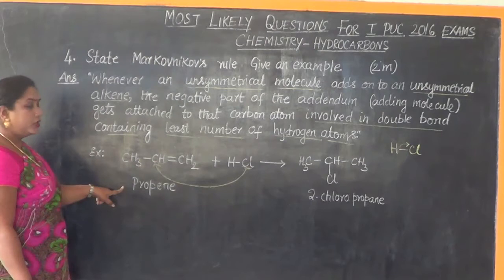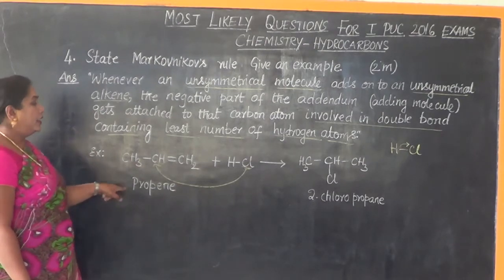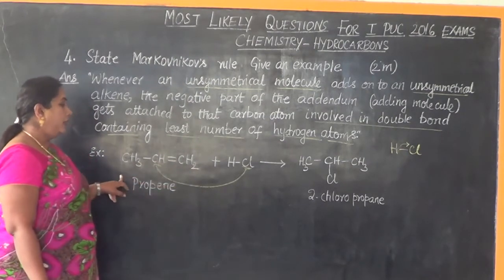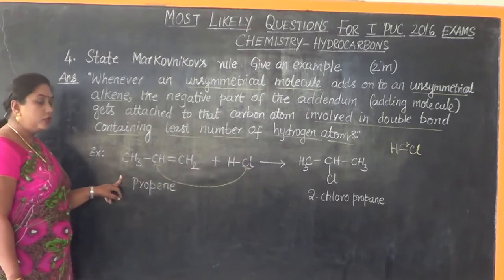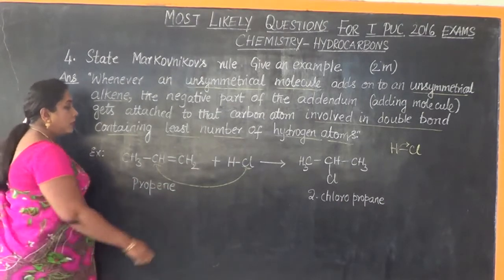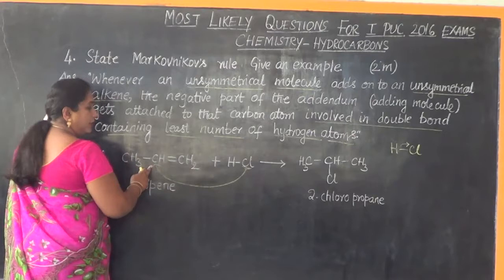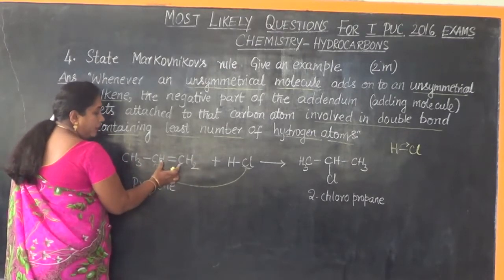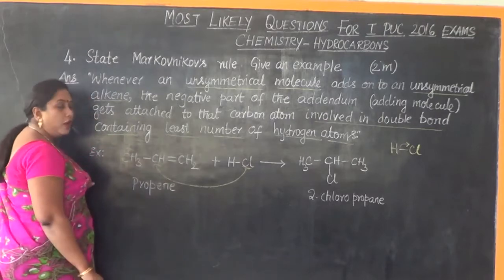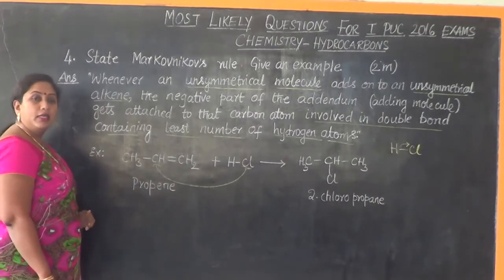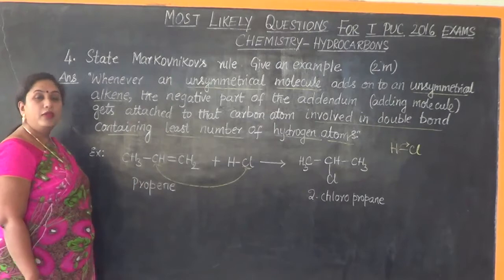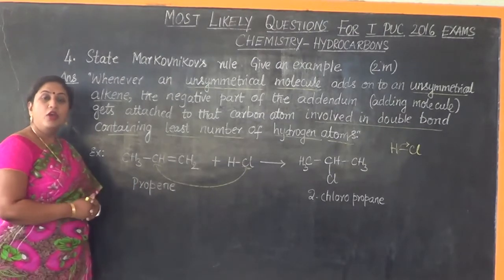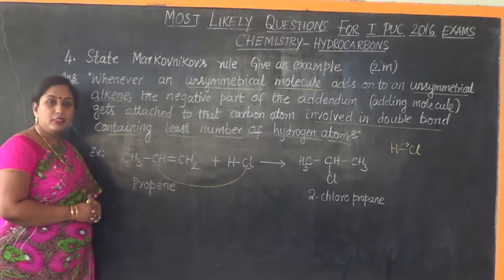So what is the name of this structure? Propene. HCl is getting added to propene. Now what is the product we are going to land up with? Once the chlorine gets attached to this carbon and hydrogen gets attached to this carbon, the double bond between these two carbons is broken and converted into a single bond. Therefore, we land up with the formation of 2-chloropropane as the product.